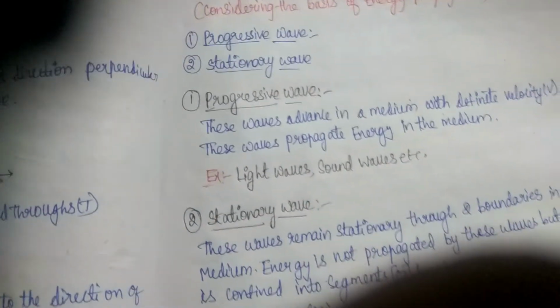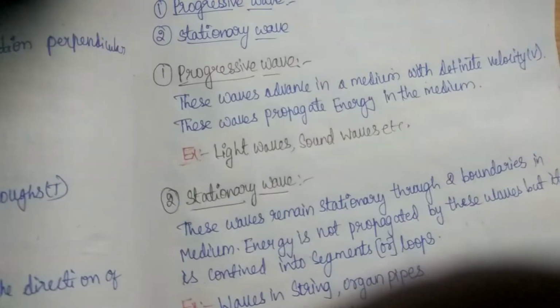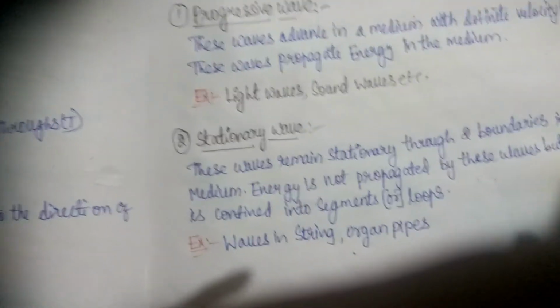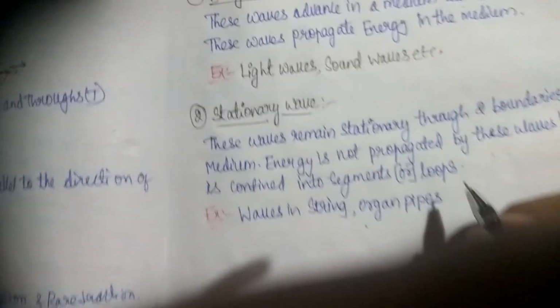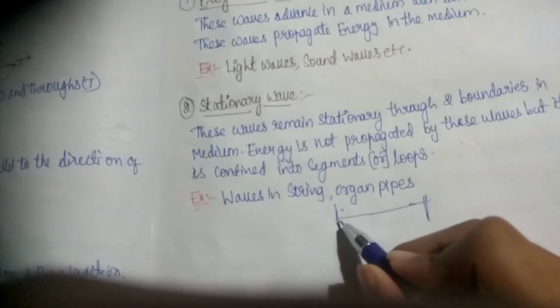Next, the stationary waves. These waves remain stationary between two boundaries. If there are two boundaries, the wave propagates only within them.